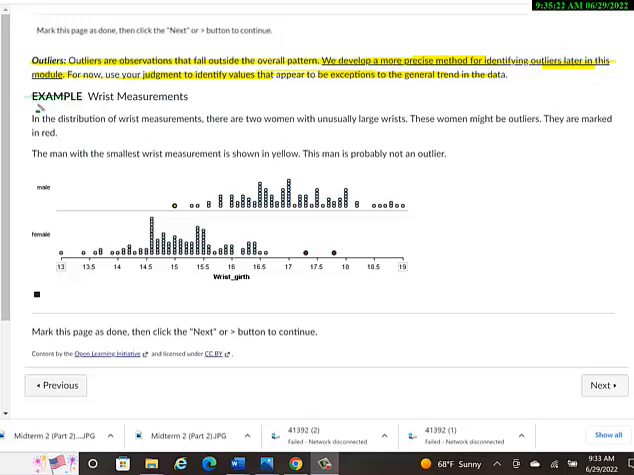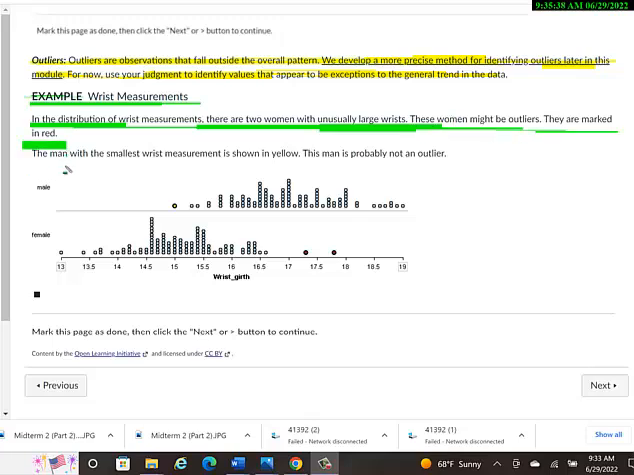But let's look at this example real quick about wrist measurements. In the distribution of wrist measurement, there are 2 women with unusually large wrists. I think I might be one of those 2 people. I didn't know they measured my wrist. Those women might be outliers. They are marked in red. The man with the smallest wrist measurement is shown in yellow. This man is probably not an outlier.